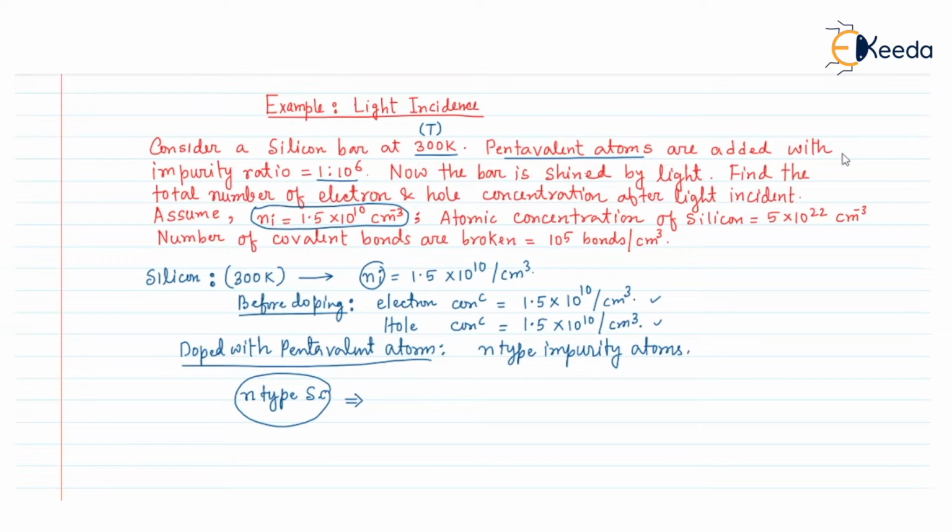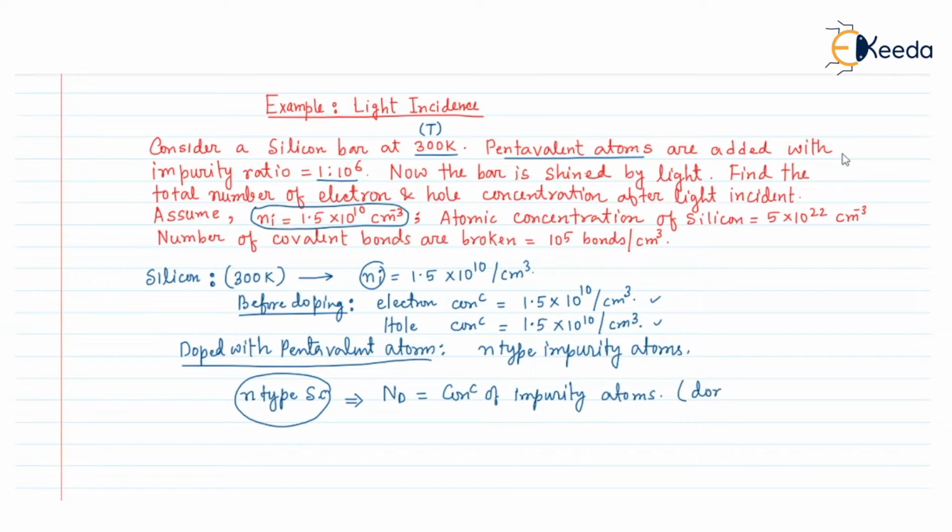So we can say that if Nd is the concentration of impurity atoms, that is the donor impurity atoms, because we have doped with pentavalent atoms, and pentavalent atoms are donor impurity atoms.